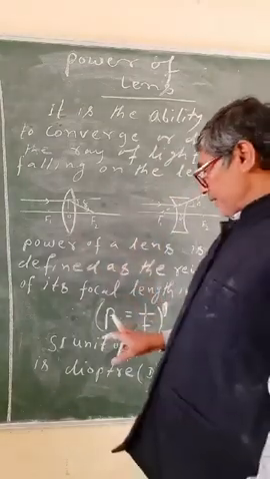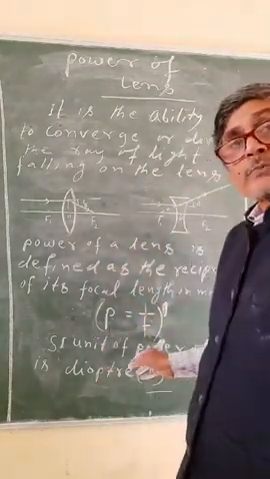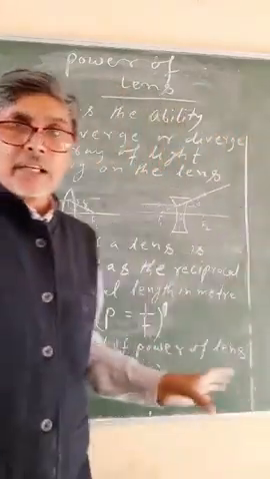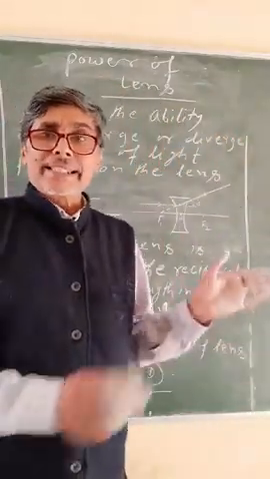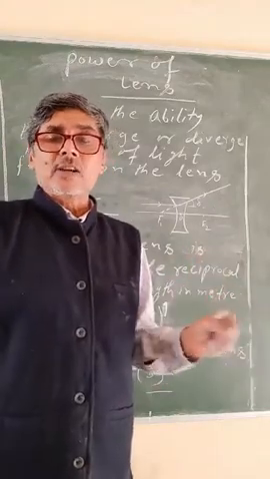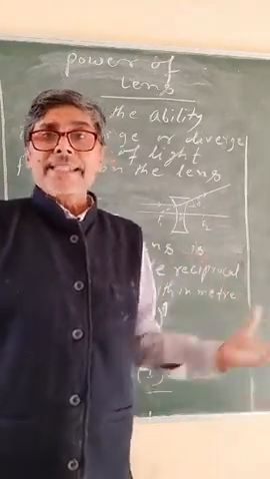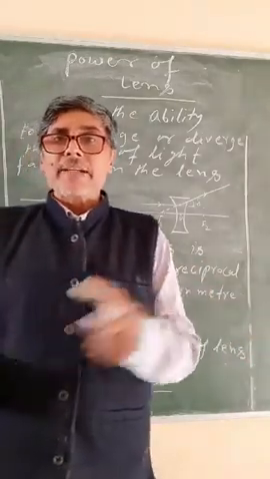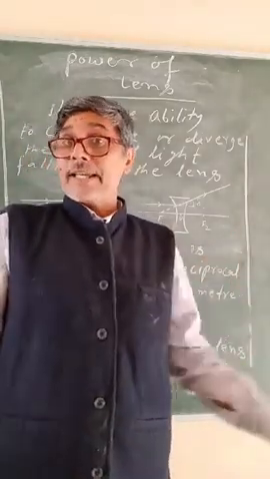So power can be defined as the reciprocal of its focal length in meters. The focal length should be in meters. The reciprocal of the focal length in meters is the measure of the power of the lens. So a lens having more power has less focal length, and a lens having less power has more focal length.